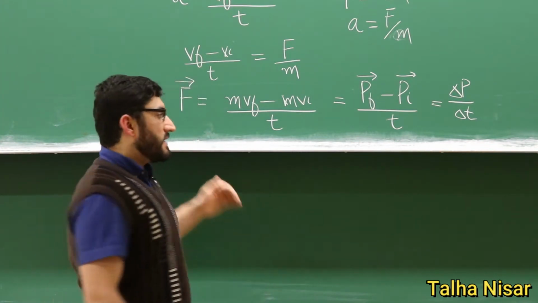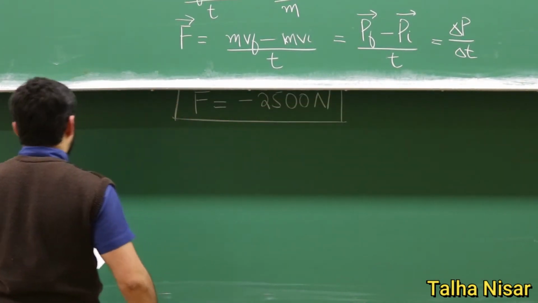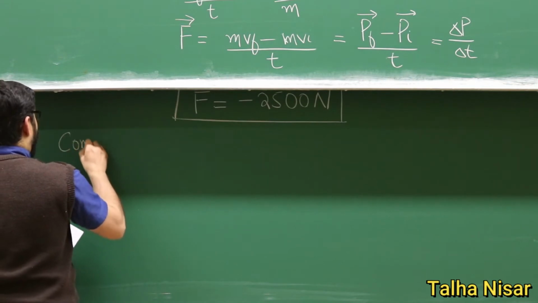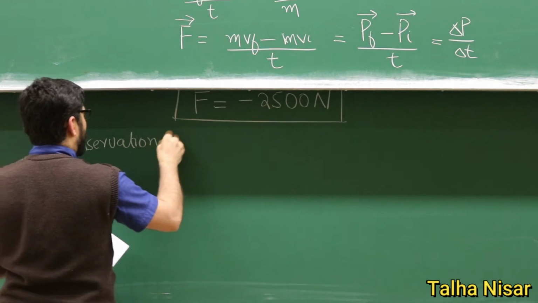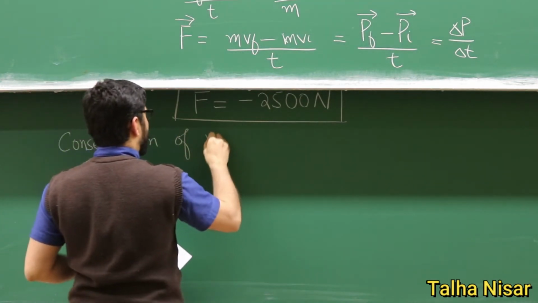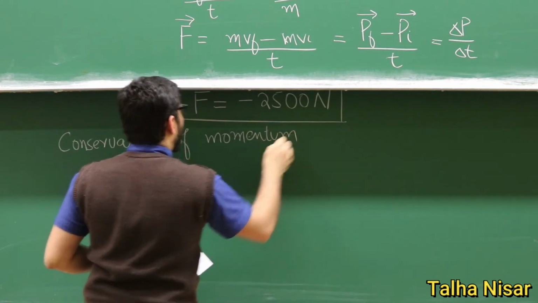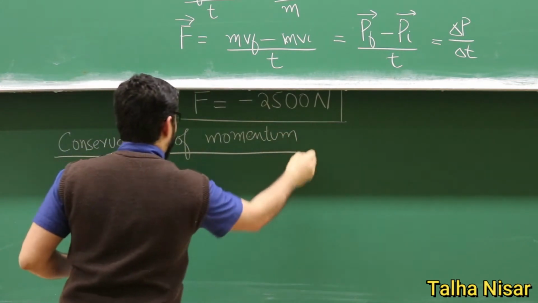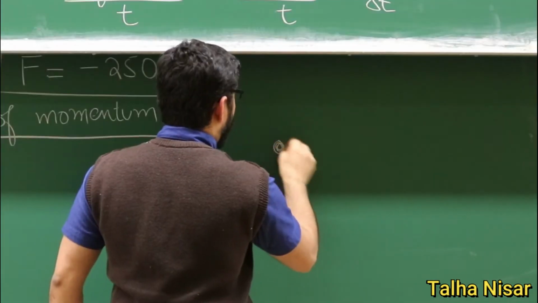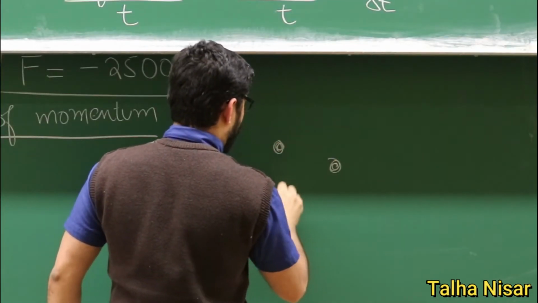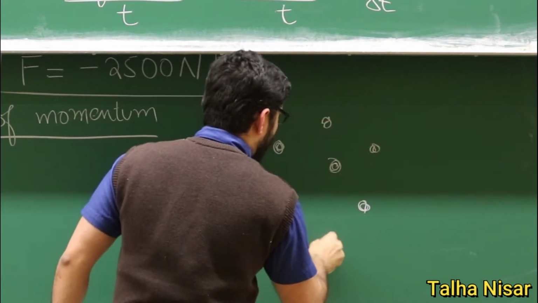And right now we will discuss this conservation of momentum. So we have a system of particles, so many particles.